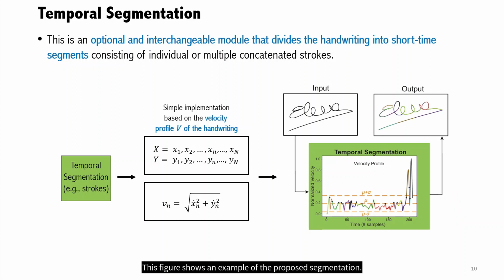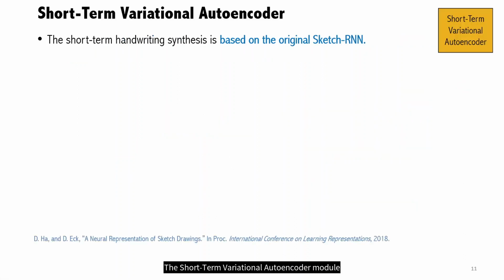This figure shows an example of the proposed segmentation. As can be seen, this method allows us to extract simple strokes composed of straight lines and small curves. The short-term variational autoencoder module is based on the original SketchRNN presented in Ha and Eck 2018.